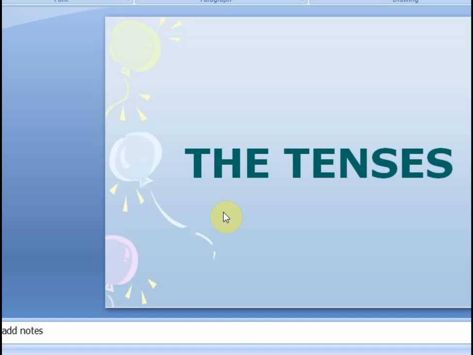Today's topic, what we are going to discuss, is the tenses. It is something really very important for you to know tenses when you are doing English language. So, to begin with this, let's start it. Coming to the introduction part.